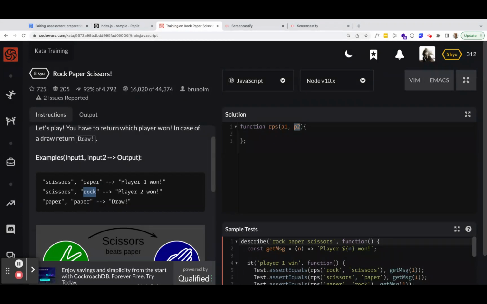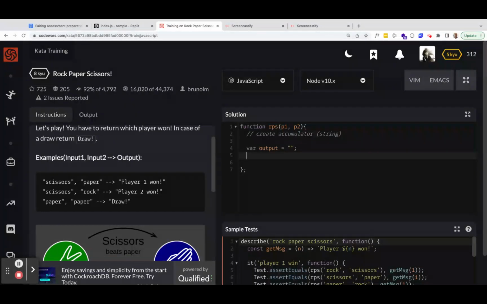Okay, so let's just do our pseudocode. The very first thing we need to do, since we know we're returning a string, is create our accumulator, right? And that is just going to be a string. We could just do our output equals an empty string. We know the output will be either player 1 won, player 2 won, or draw.